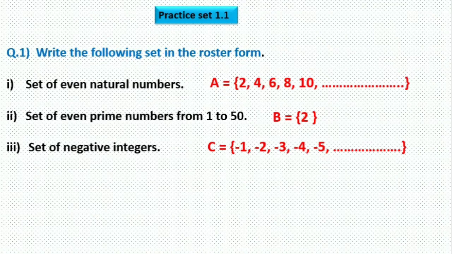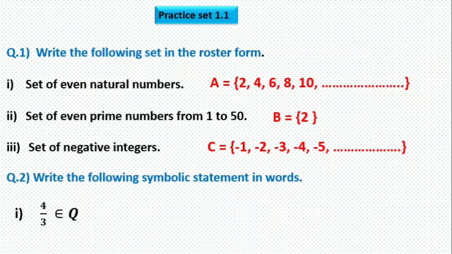So we are writing this in roster method. We are writing the list of elements. Each element is separated by a comma, and for a set which contains unlimited elements, after writing some elements, you have to write dots. It represents that unlimited numbers are there. This set is an infinite set.